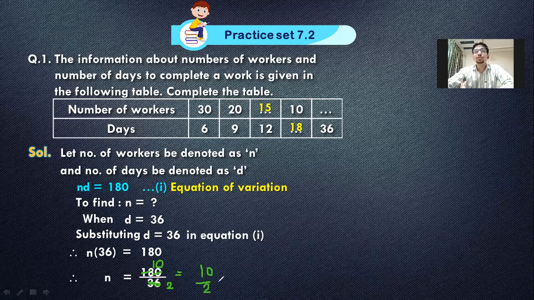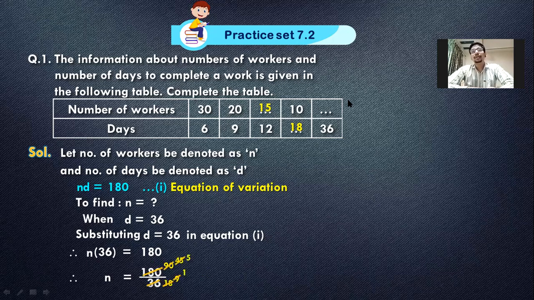You can pause this video, write your answer, come back, play it, and just confirm your answer. It's very simple. So n is equal to 36, do the calculation properly. 36 into n is equal to 180. n is equal to 180 divided by 36.